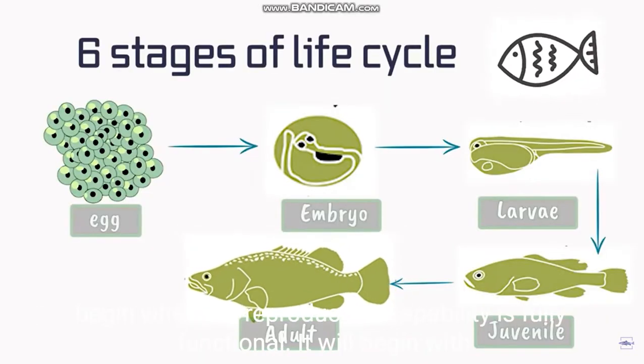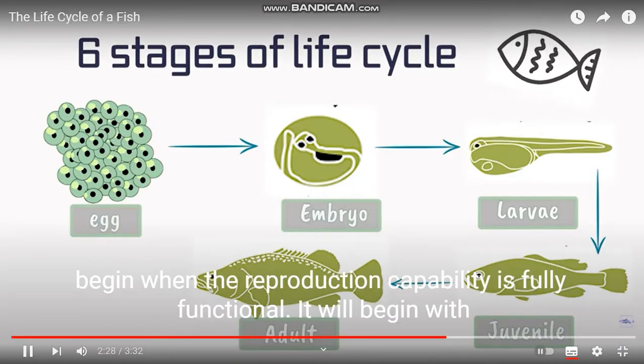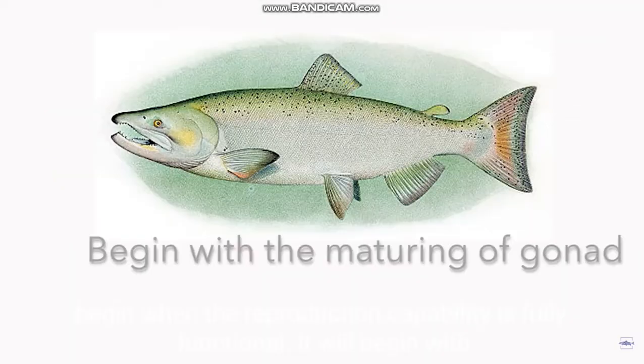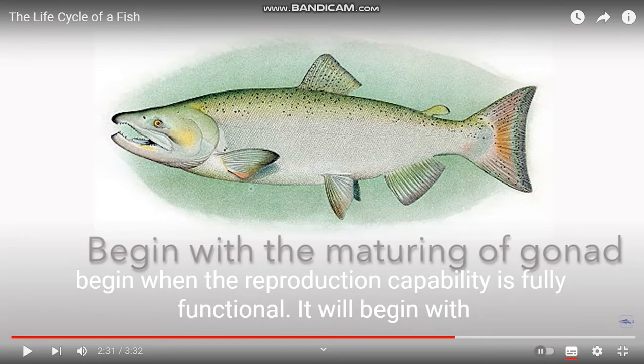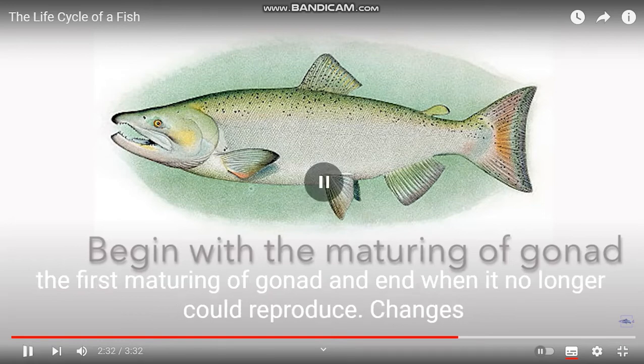Adulthood begins when the reproduction capability is fully functional. It will begin with the first maturing of gonad and end when it no longer can reproduce.